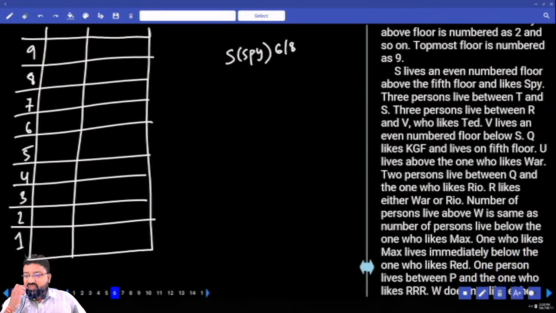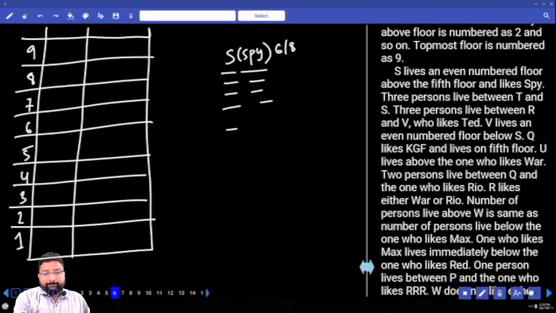Next, 3 persons living between S and T. 3 persons live between S and T. S is living either in the 8th or 6th, so definitely T has to be below S. Right? Tell me. So it's very clear to us. This is T. Done. Next line.